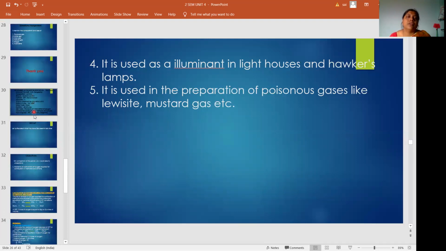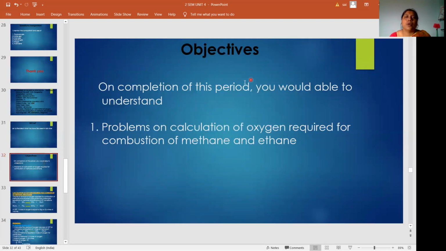So today we are going to discuss problems. After completion of this period, you will be able to understand and calculate these problems. Today we will deal with the calculation of oxygen required for combustion of methane and ethane.